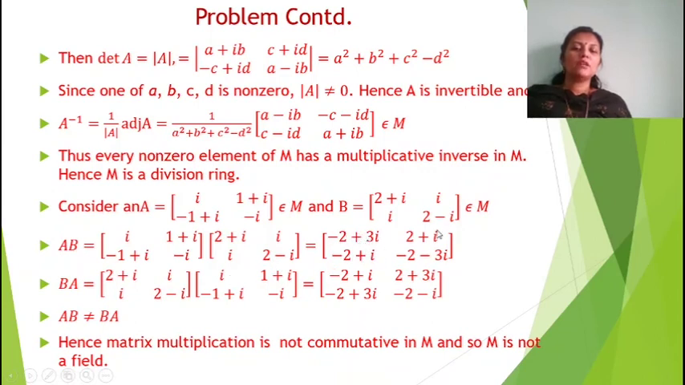Like that we can find all the entries, and also find BA, which is [2+i, 0; 0, 2-i] into A. Computing, we get [-2+3i, ...; ..., -2-i], so AB is not equal to BA. Hence matrix multiplication is not commutative in M, and so M is not a field.